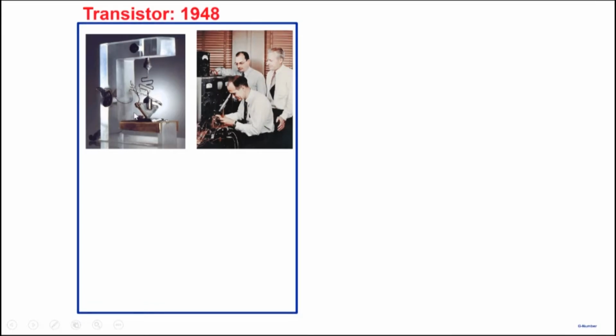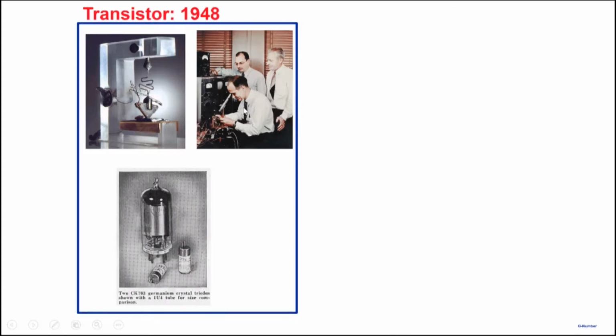This is a photograph of an early prototype transistor, and these are the three scientists who are credited with the discovery, with the invention of the transistor. This is William Shockley, and this is Bardeen here, and this is Brattain. So three of them are credited with the invention of the transistor.